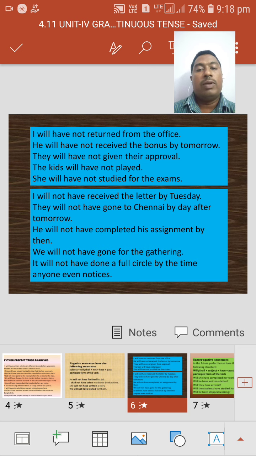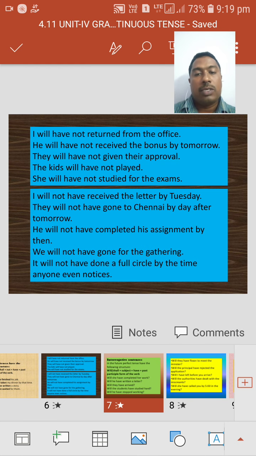Next, they will have not given their approval. The kids will have not played. Next, they will not have gone to Chennai by the day after tomorrow. These are all the negative sentences.